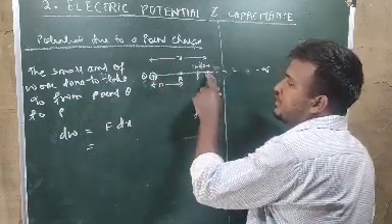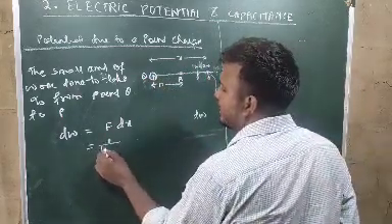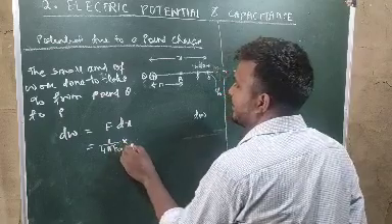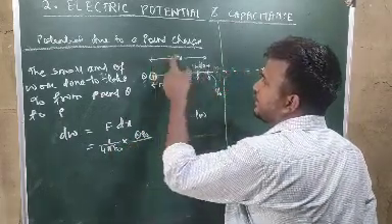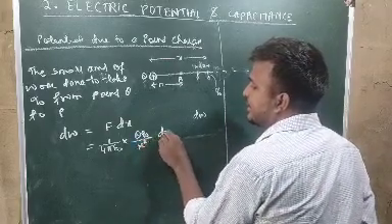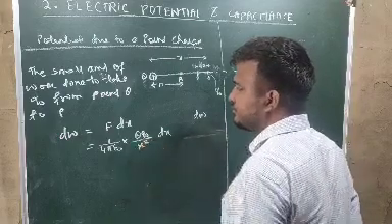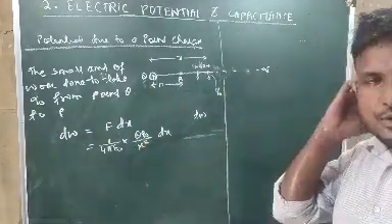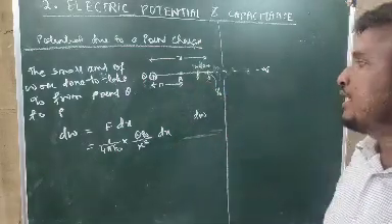So the force between the charge capital Q and Q naught at this point will be 1 by 4 pi epsilon naught multiplied by capital Q, Q naught divided by, what is the distance between them? It is x. So that is why x square will be there, and obviously the displacement dx is there. So this is the small amount of work done to bring the test charge from point Q to point P.